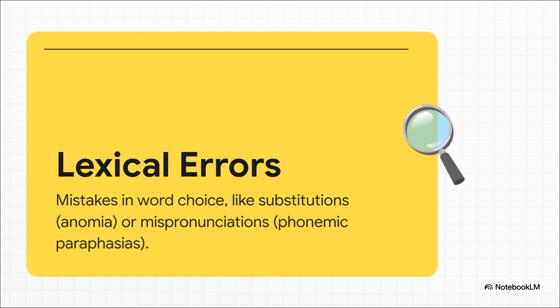And then we have lexical errors. This is all about word choice. Think of it like an archer aiming for a bullseye. How often does the speaker hit the exact word they're aiming for? Or do they miss by substituting another word, messing up the pronunciation, or sometimes, just making up a word entirely?